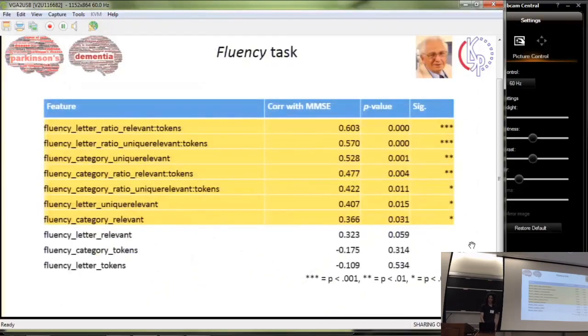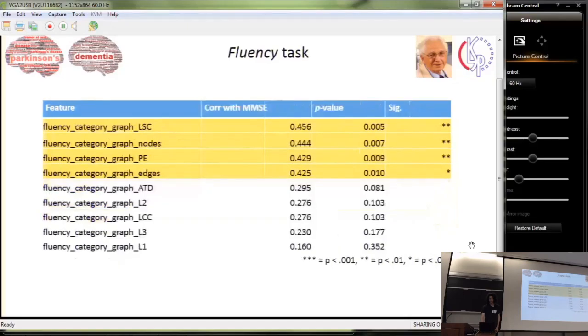Here are the features we extracted by going through each transcript and looking up the nouns used in the transcript with the generated clusters. Here we have a notion of relevance, which is a noun is relevant if it is included in the hyponym closure of the main category synset in WordNet, which means that if we had, like, in the food task, cabbage, we would expect cabbage to be a hyponym for food, but we wouldn't expect a noun like clown to be in the hyponym closure because that would be an irrelevant term.